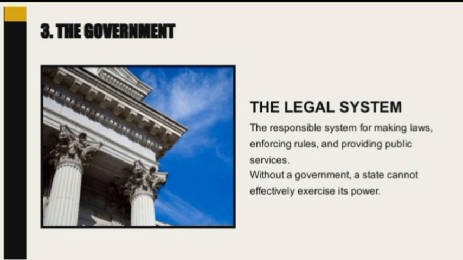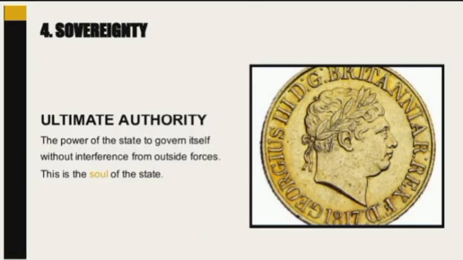The third element of a state is government. Government is the system responsible for making laws, enforcing rules, and providing public services. The fourth and most important element is sovereignty. Sovereignty means a state has the ultimate authority to govern itself without outside interference.